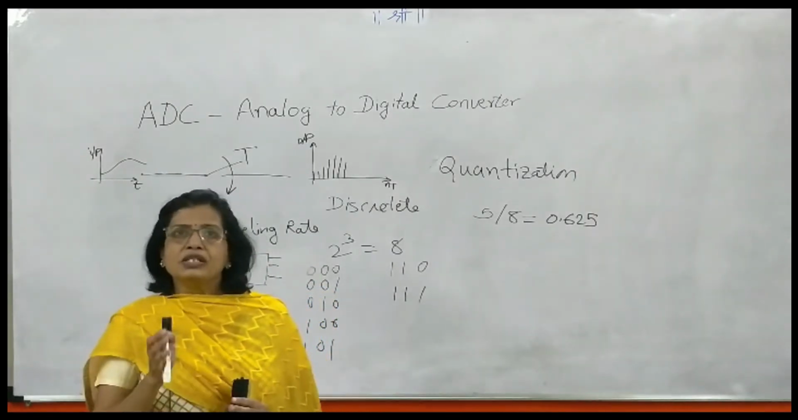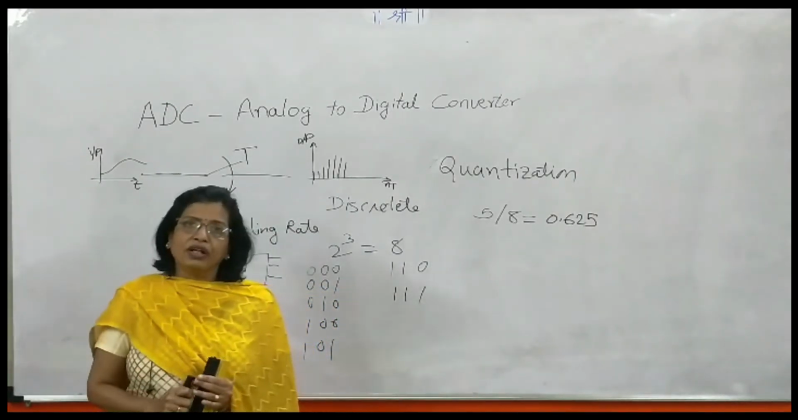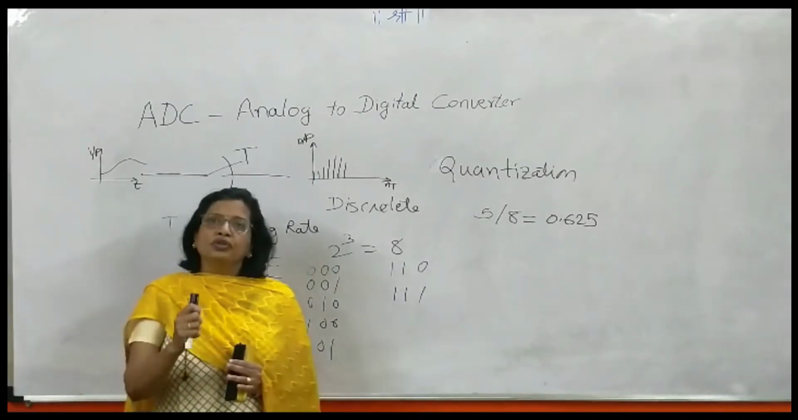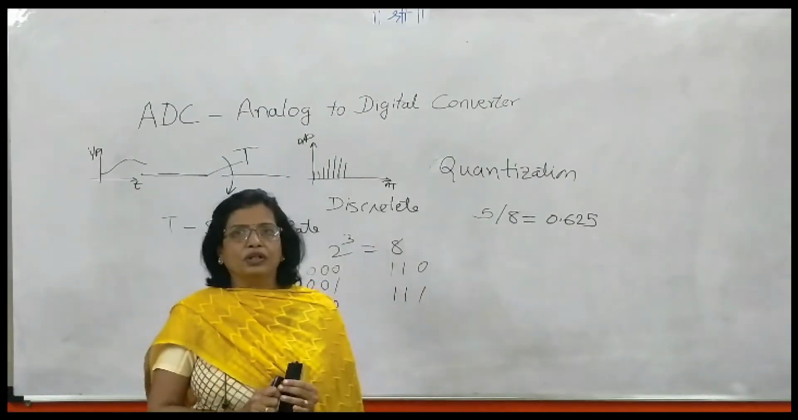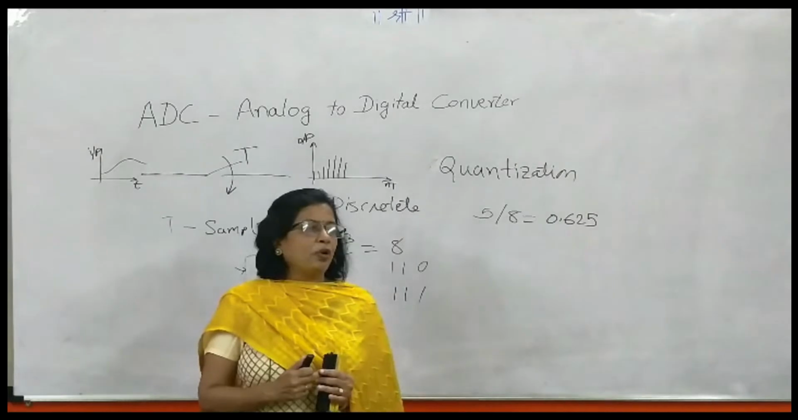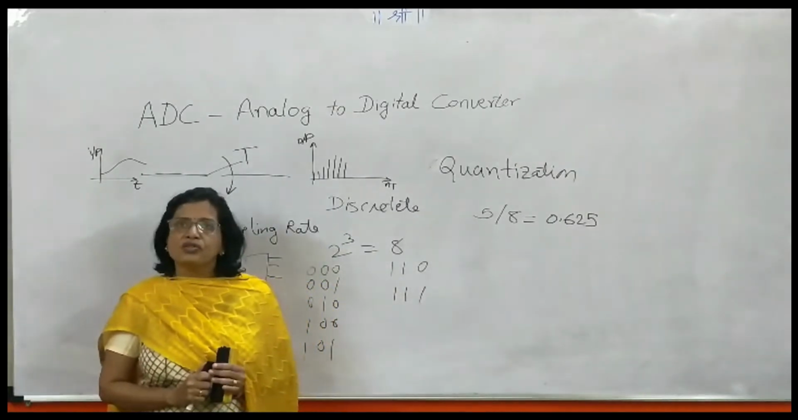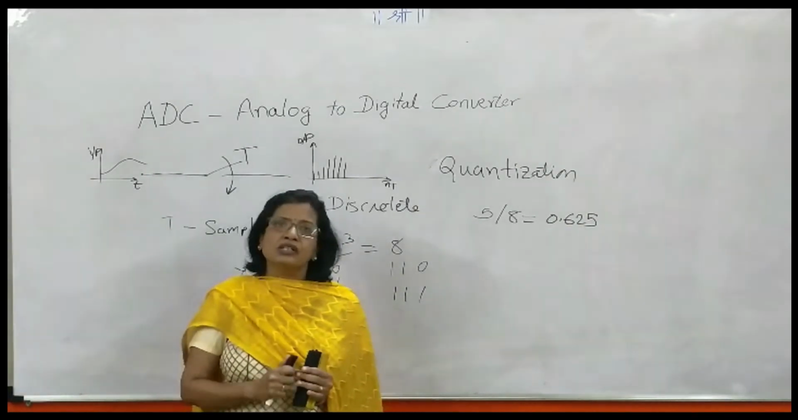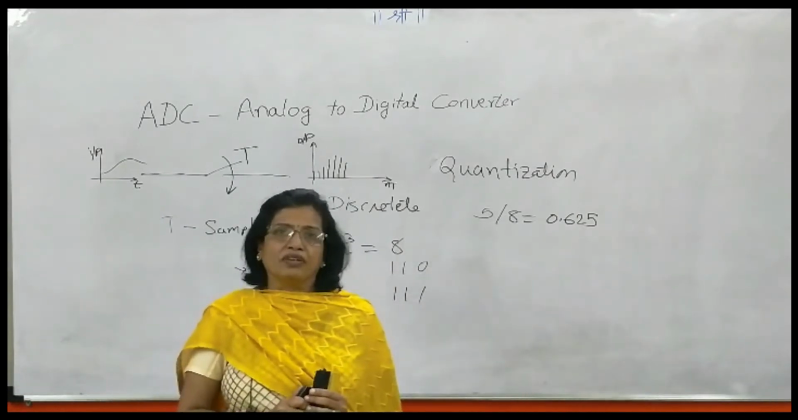If the change is less than that, that is if it is 0.1 volt or 0.5 volt, you will get output as 000 only. Whereas at the first step, at 0.625, you will get output as 001. And so on. The last is at 5 volt, where you will get output as 111.